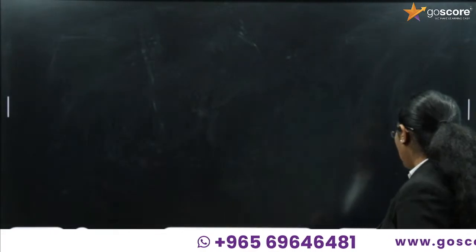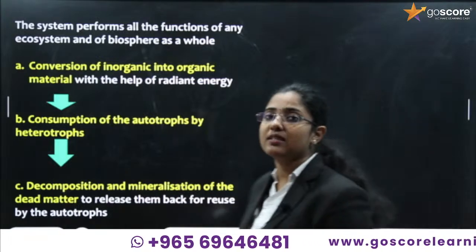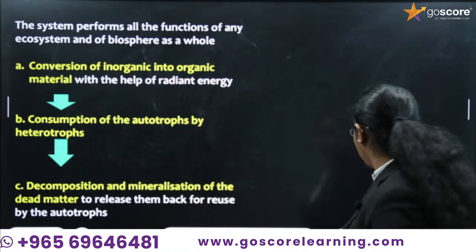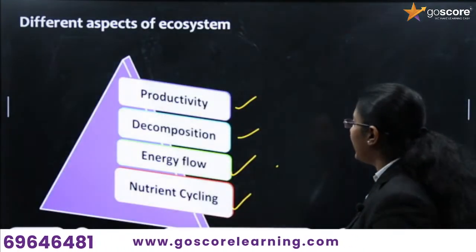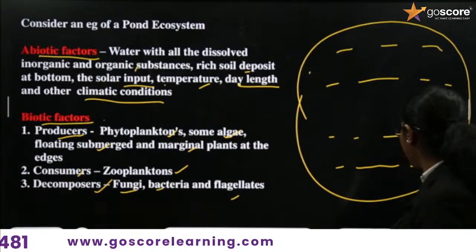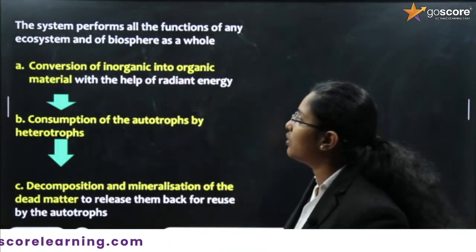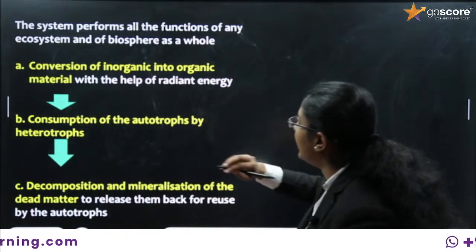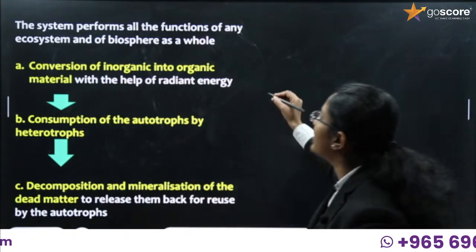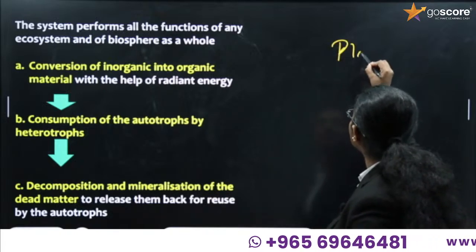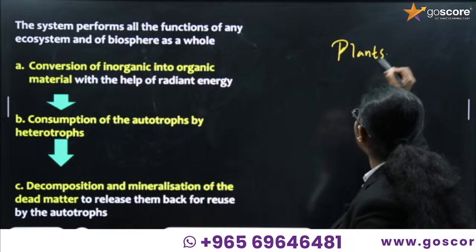Okay, let's see how all the aspects are working here. We have talked about productivity, decomposition, energy flow, and nutrient cycle. Let's see how it is placed in this particular ecosystem. If you are considering an ecosystem, first, what happens? Plants are there, right? Plants are present.